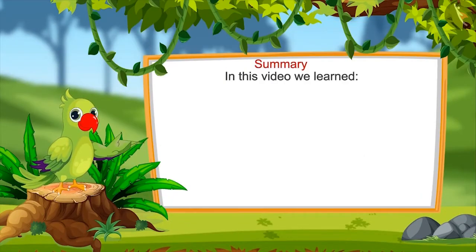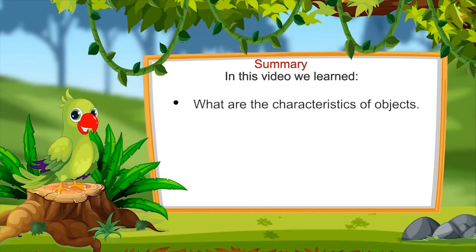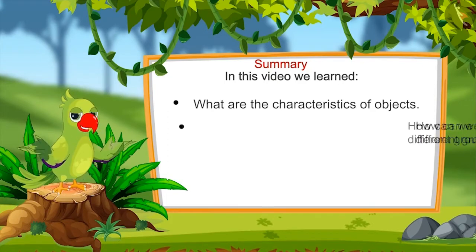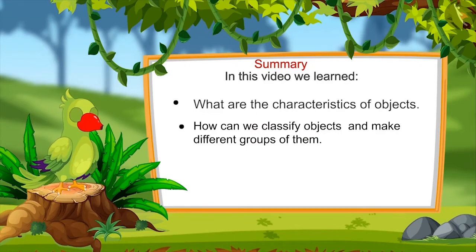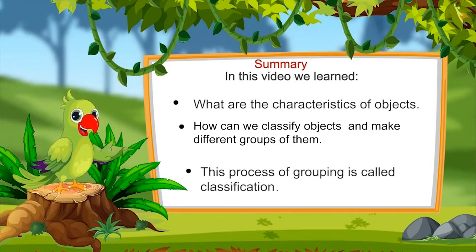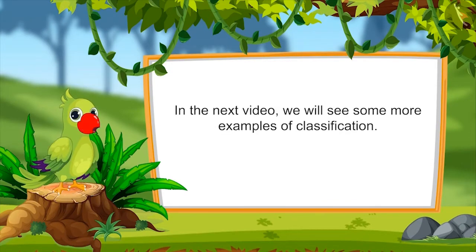That's all for today. In this video, we have learned what are the characteristics of objects. On the basis of characteristics, how we can classify objects and make different groups of them. We have also learned that this process of creating different groups is called classification. In the next video, we will see some more examples of classification.